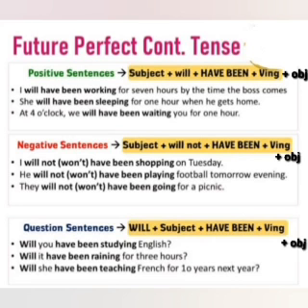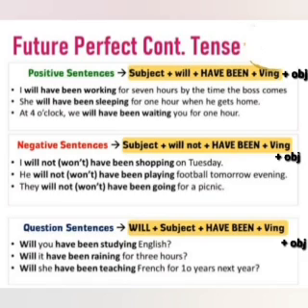So here we have the syntax as subject plus will plus have plus been plus V1 plus ing plus object. Okay, like for example, I will have been working for 7 hours by the time the boss comes. So I is the subject, will is again from the syntax, have is from the syntax, been is also from the syntax, working is V1 plus ing form, and what's the object? Working for 7 hours. Time reference is by the time the boss arrives.